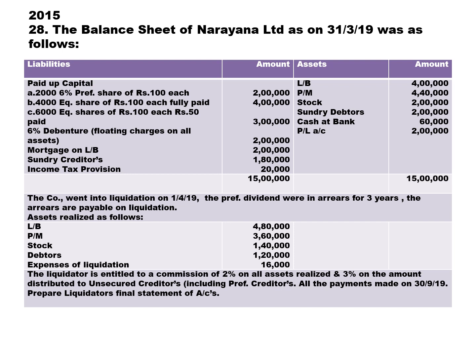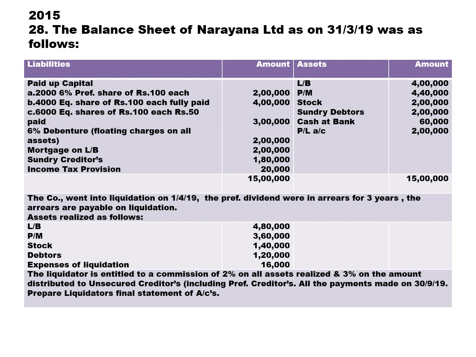The company went into liquidation on 1st April 19. The preference dividend were in arrears for 3 years. The arrears are payable on liquidation. The assets realized as follows: land and building, plant and machine, stock, debtor. Then we have expenses on liquidation. Liquidator is entitled to a commission of 2% on all assets realized and 3% on amount distributed to unsecured creditors, including preferential creditors. All the payments are made on September 30. Prepare liquidator final statement of accounts.